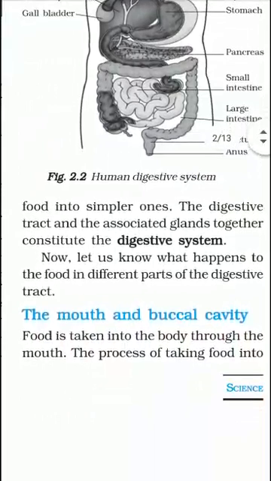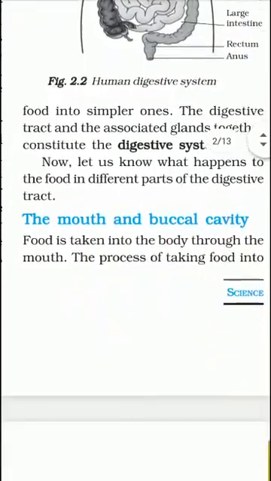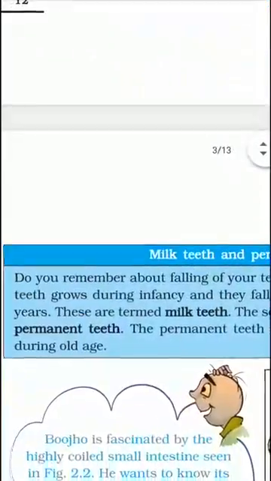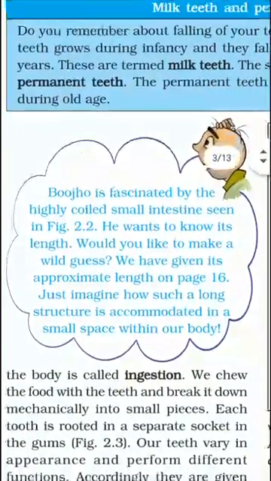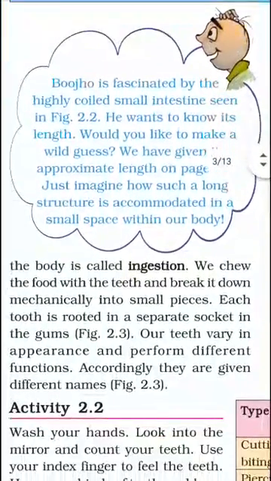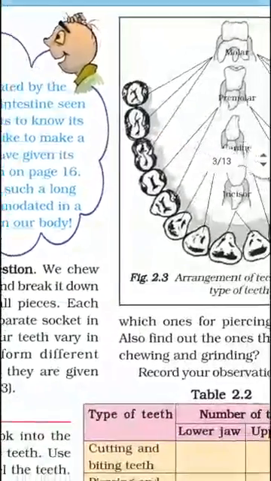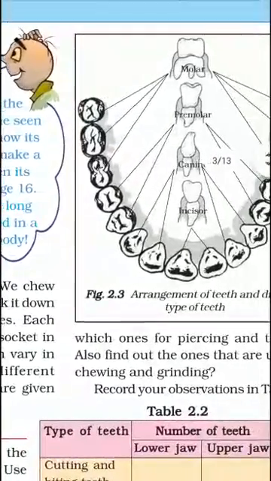The first part here is the mouth and the buccal cavity. The mouth has different teeth and these teeth masticate the food and change the food particles into smaller pieces. In figure 2.3 different types of teeth are shown: incisor, canine, premolar and molar.